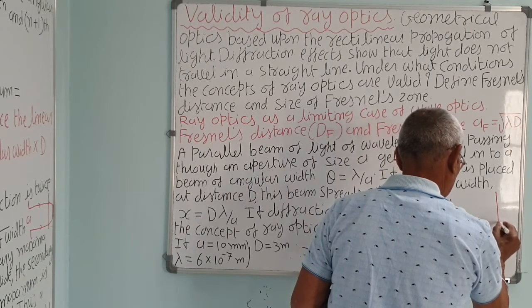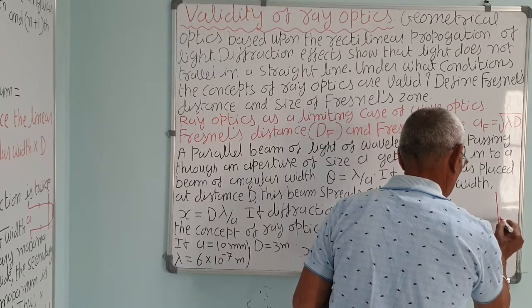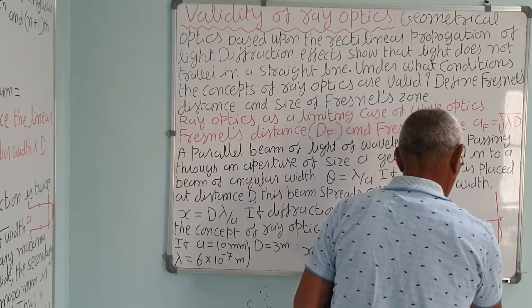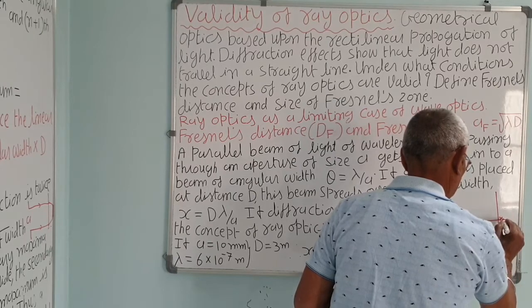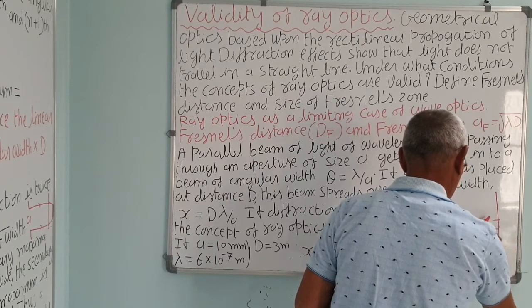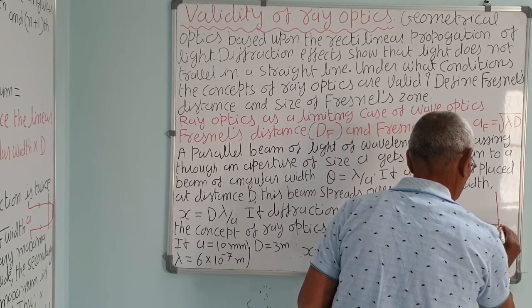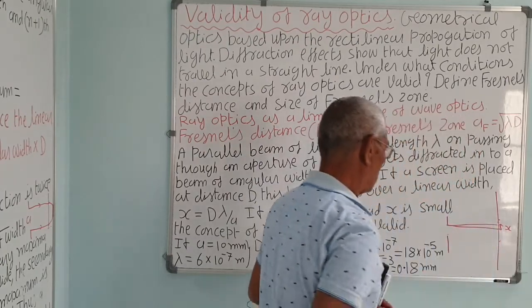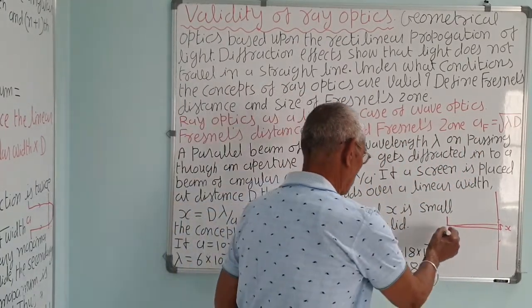The spreading x is very small, or you can say very much less than this distance. This is the spreading of light after passing through the obstacle or aperture.